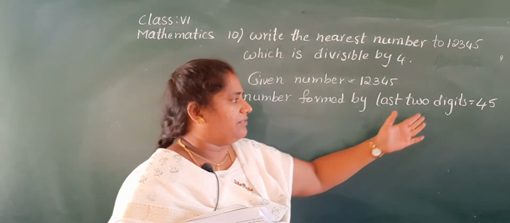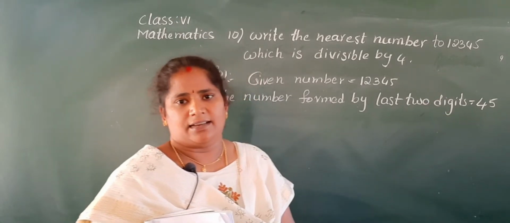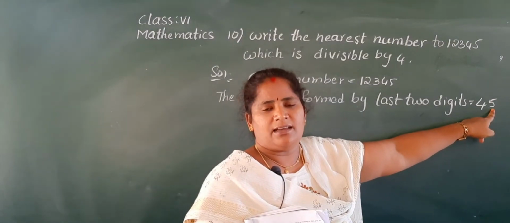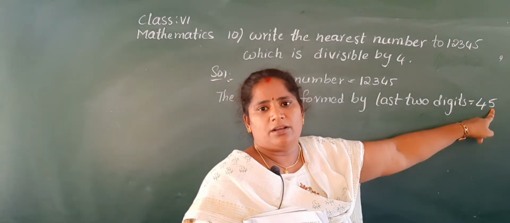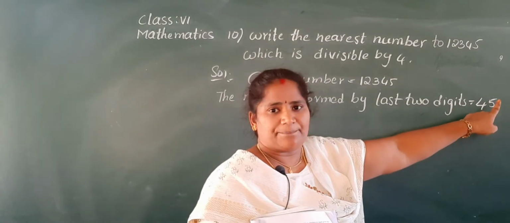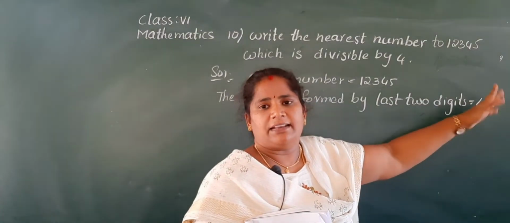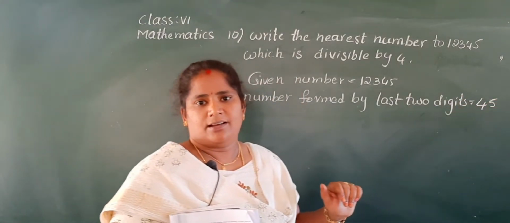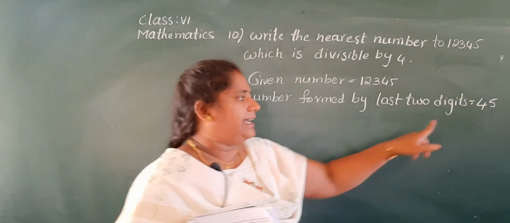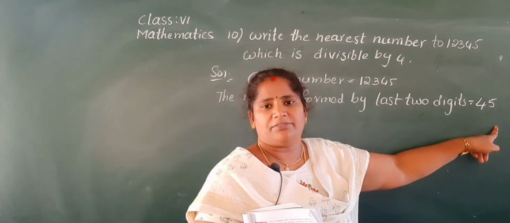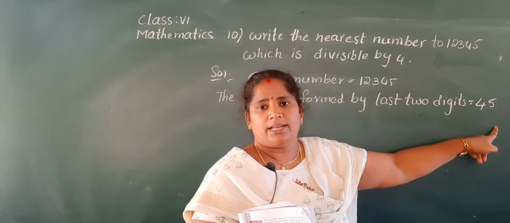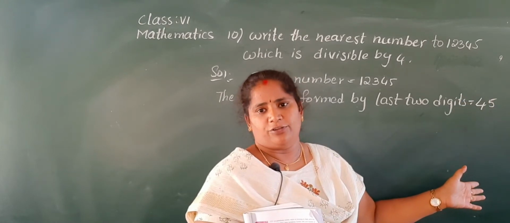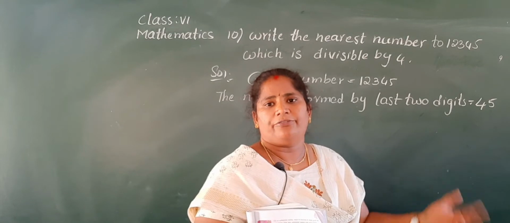So first you take the given number, the last 2 digits equal to 45. But we can't divide 45 by 4 exactly. So you have to subtract. Here 5 is there in the ones place, Nana. 5 is not divisible by 4. So we have to subtract 1 from 45. Then it becomes 44, which is divisible by 4. Okay, is it clear to you, Nana? Here 45 can't be divisible by 4. So you have to subtract 1 from this, then it becomes 44, which is divisible by 4.